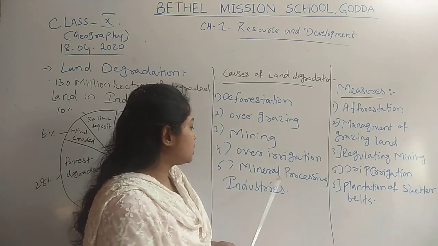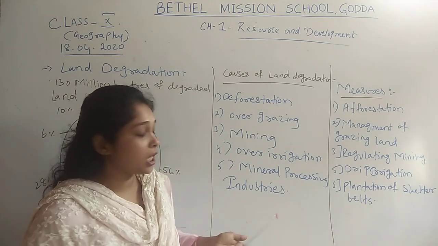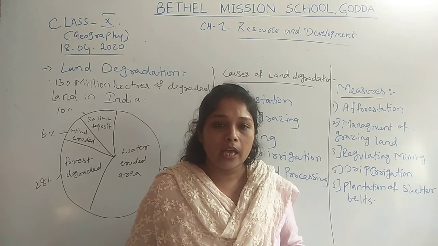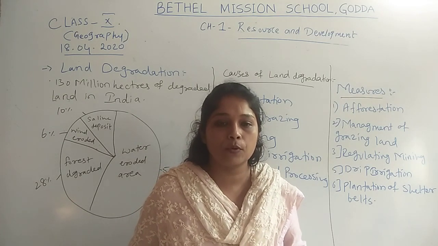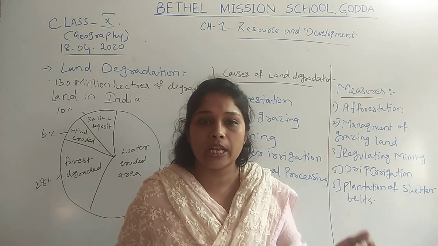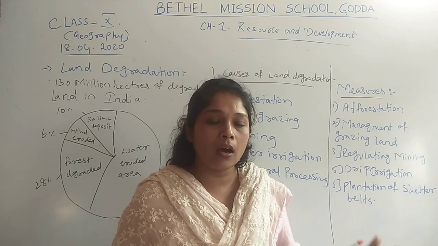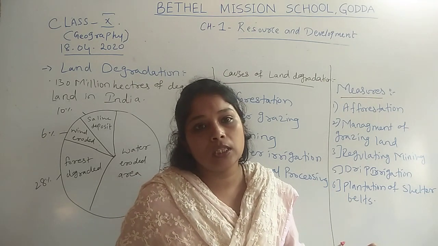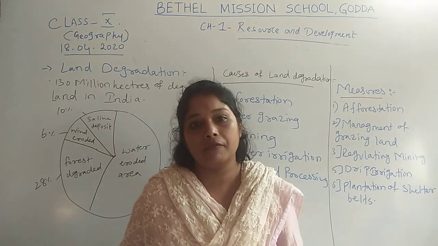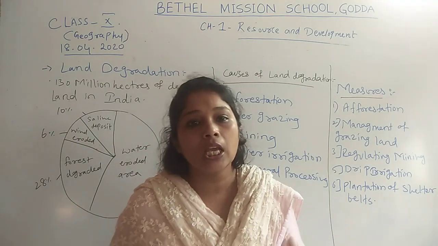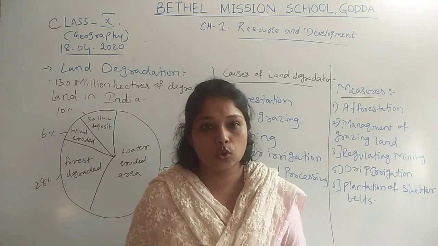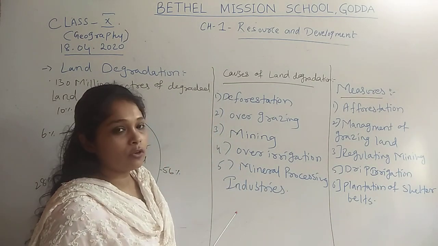Next one is the mineral processing industry. Many mineral processing industries are there, and they process the minerals which they take out from mining. When they are processing the minerals, many chemicals are used, and they throw those chemicals on the land area, which makes the land a wasteland that cannot be cultivated afterwards, because those chemicals mix with the fertile soil in the land, which affects the fertility of soil. Now, all these are the causes of land degradation.